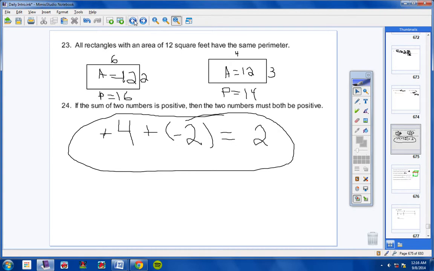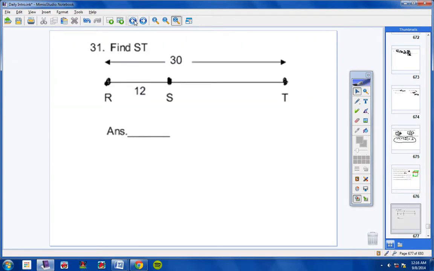Is that right? Let's see here. Number 31. Now, I was surprised some of you missed this one, but that's okay. This is pretty simple. If the entire line is 30 and this much is 12, then ST has to be 18, because if you take 12 plus 18, you'll get the entire length of the segment, which is 30. And so the answer would have to be 18, okay?